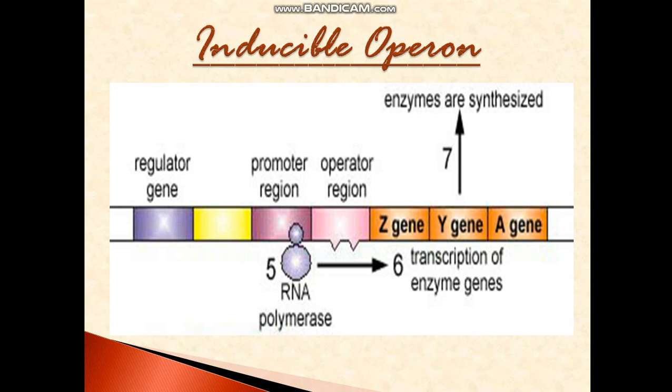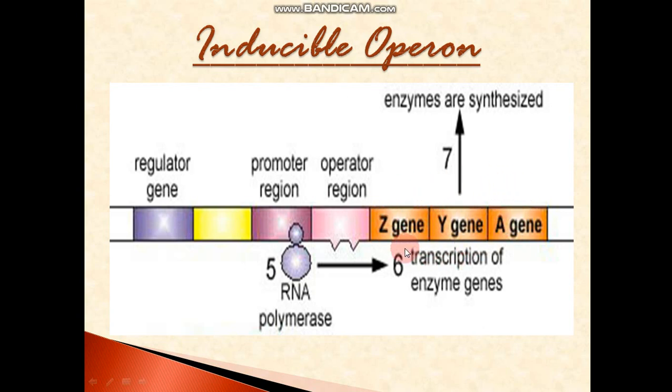When lactose is present, these enzymes are produced. I'll tell you how. So you understood the basic structure: a regulator present, promoter present, operator present, and after that three structural genes. These structural genes together are called cistron.